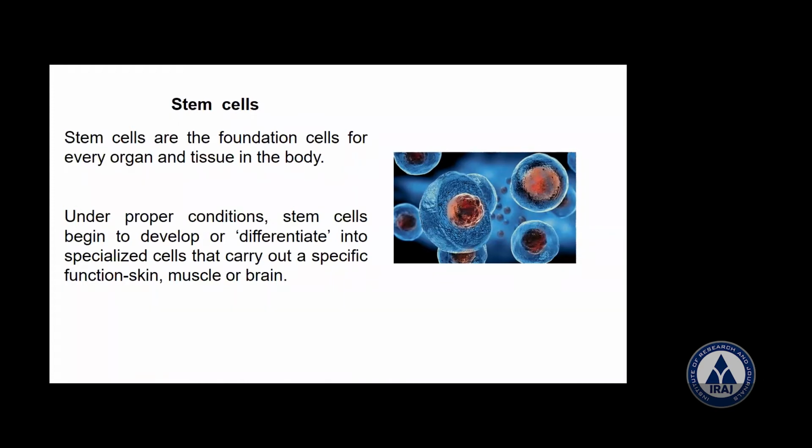Under normal, proper conditions, they begin to develop or differentiate into specialized cells that carry out specific functions. So these cells can modify and take the function of skin, of muscle, or of the cells of the brain. That is one thing regarding stem cells.